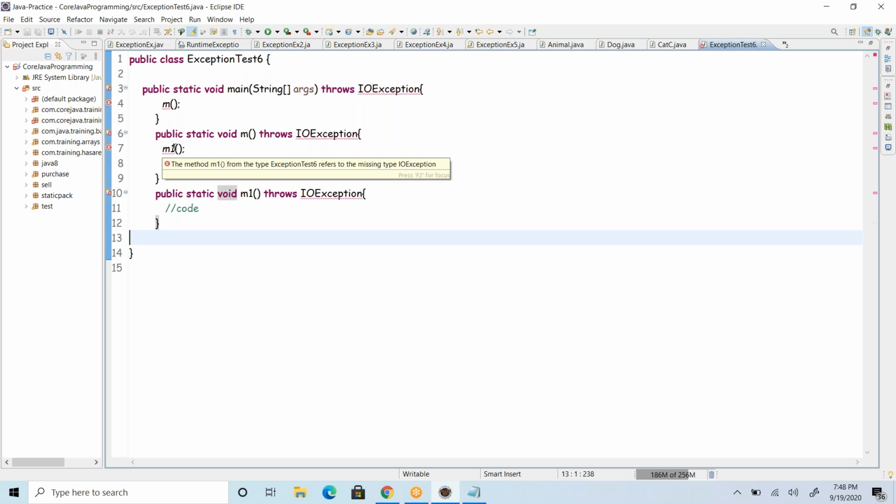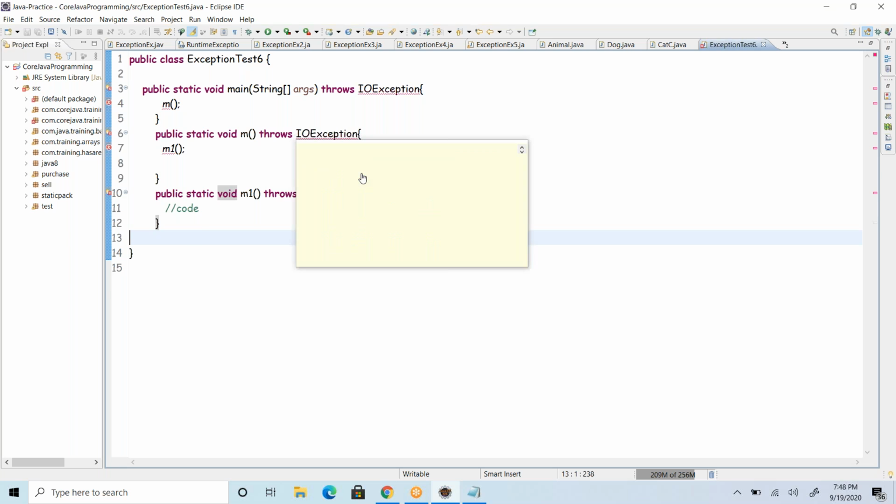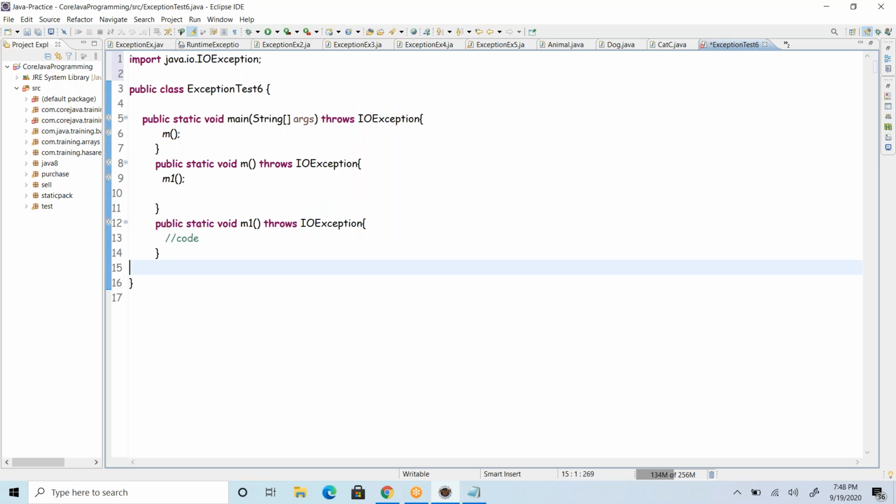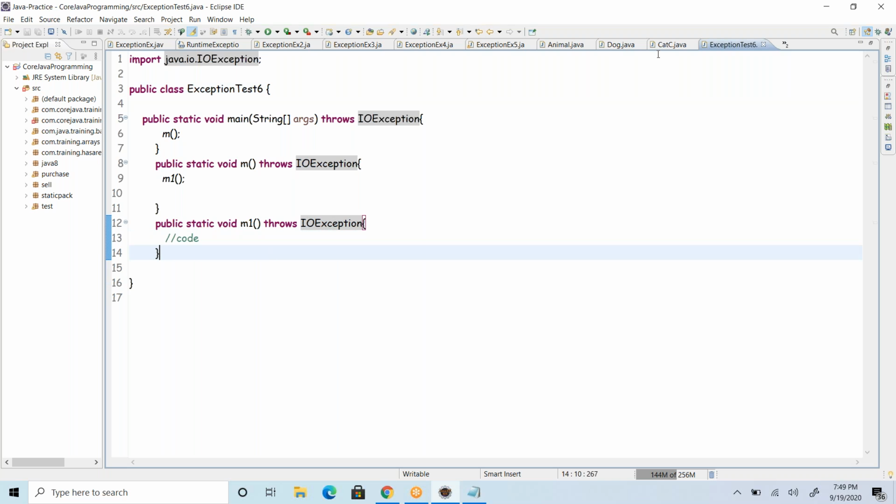What is that error? The method m1 from the type ExceptionTest6 refers to the missing type IOException. So I will have to import that IOException. It is from the java.io package, input output. From that, I have an exception, IOException. We'll have to import that one. What I'm doing is just throwing it back, all the way sending the exception back. So what is the exception here?